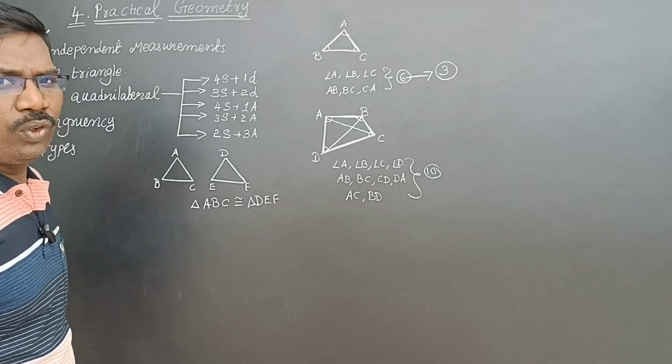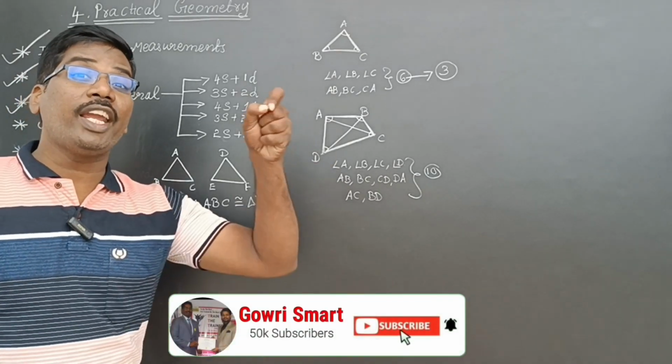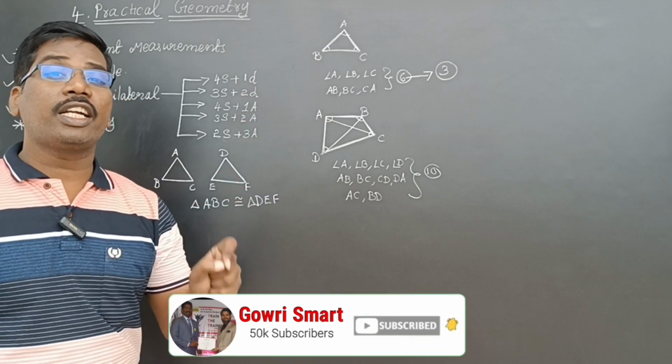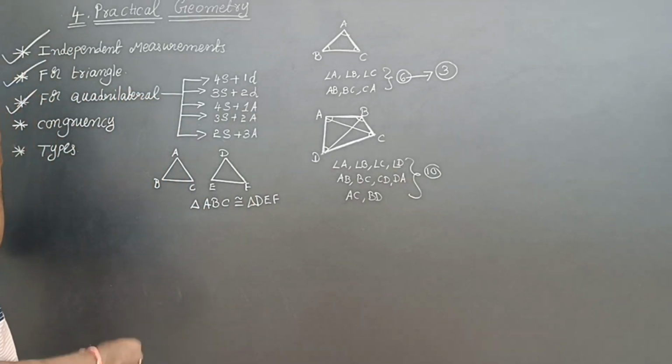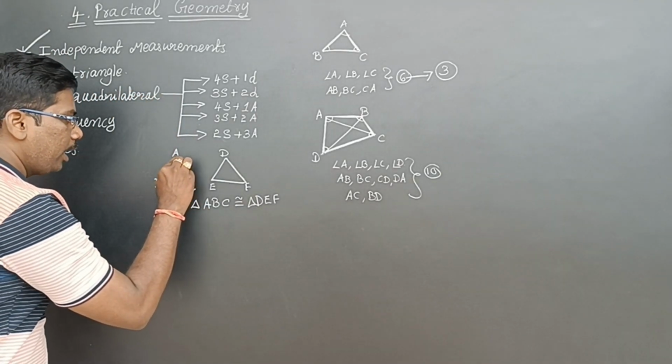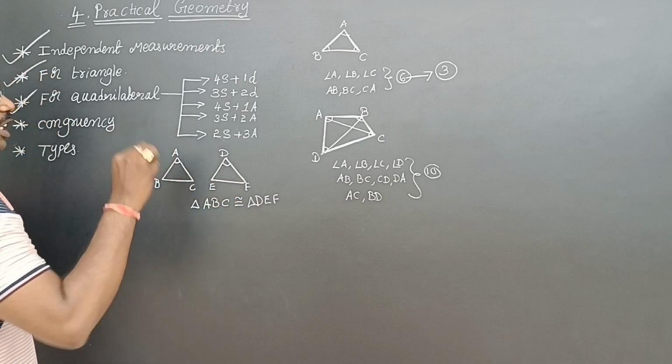What is congruency? Same shape and same size. If two triangles are congruent to each other, then the corresponding angles are equal and the corresponding sides are equal. Corresponding angles: angle A is like this, angle D is like this, the same direction and same measurement.